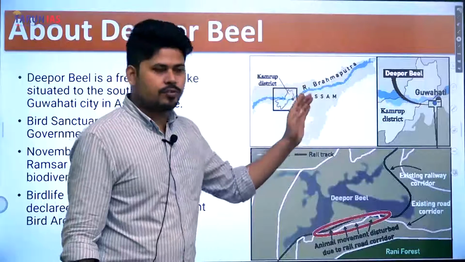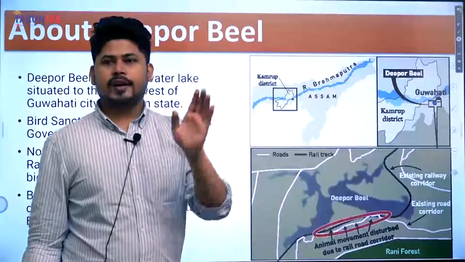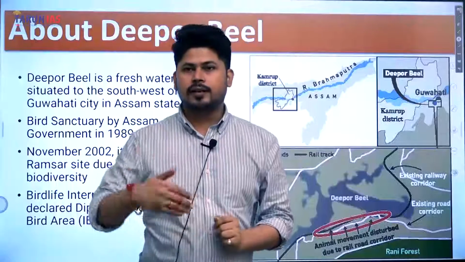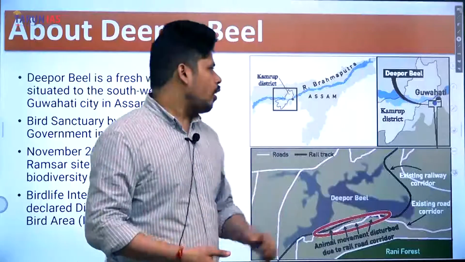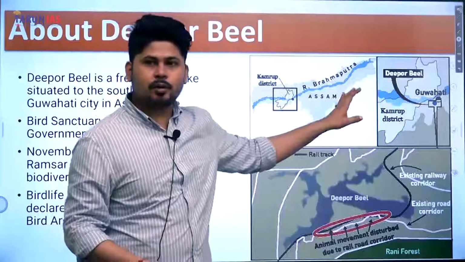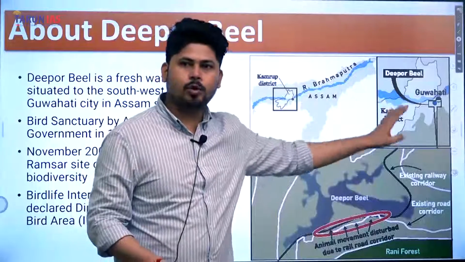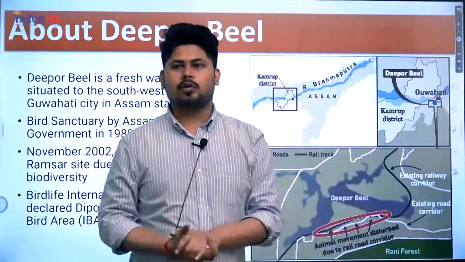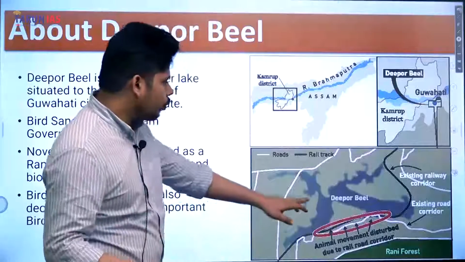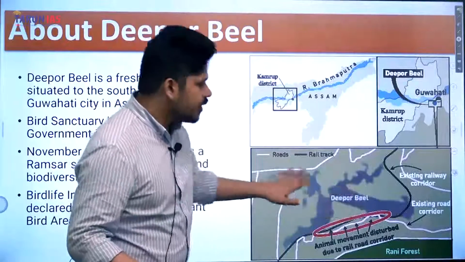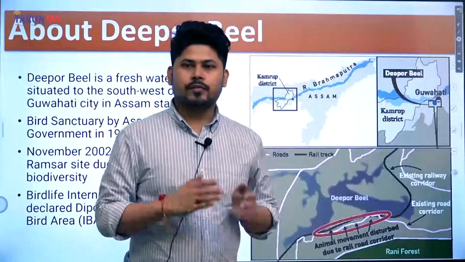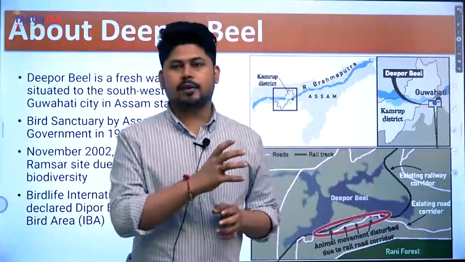First of all, it is a wetland just outside the city of Guwahati. Guwahati is a very fast developing city. Okay, so Guwahati's major sewage discharge goes into the Deepor Beel, and the Guwahati city does not have a sewage treatment plant also. The second important point is that this area is also an elephant corridor, where elephant movement takes place regularly.